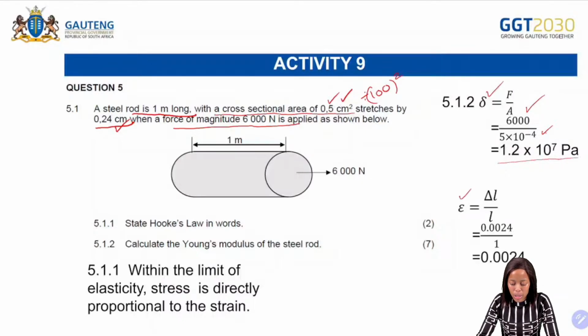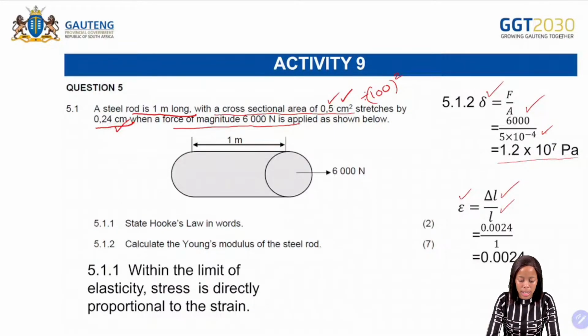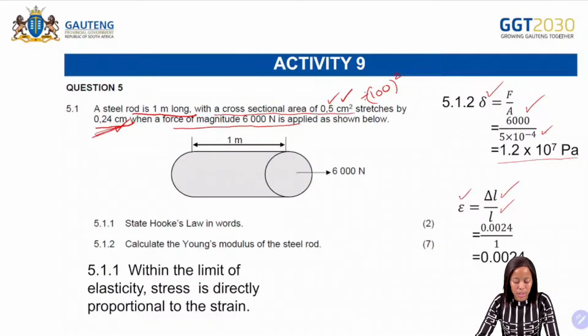Next, we need to calculate the strain there. So the strain is the change in length divided by the original length. So what was the change in length? The change in length was 0.24 centimeters. So 0.24 divided by 100, and then what do we get? It will give us 0.0024. What was the original length? The original length was 1 meter. So because it was the 1 meter, we therefore write it as it is. We don't need to convert. And then that will give us our strain, which is 0.0024.